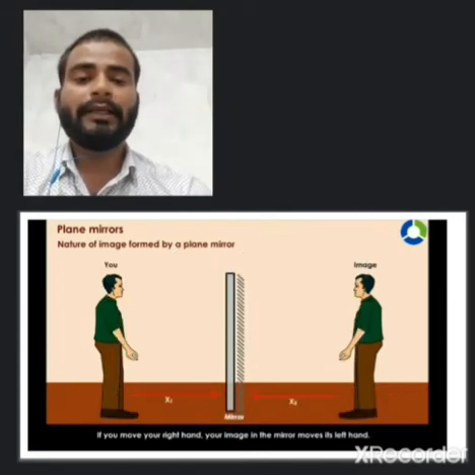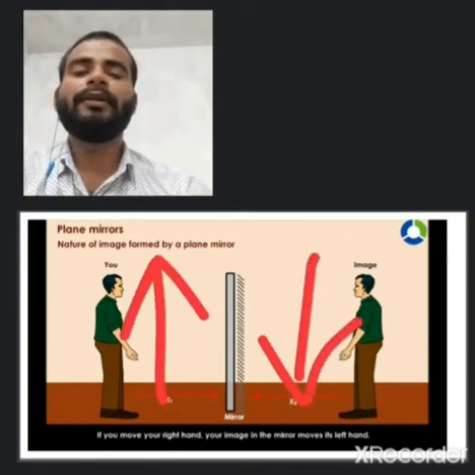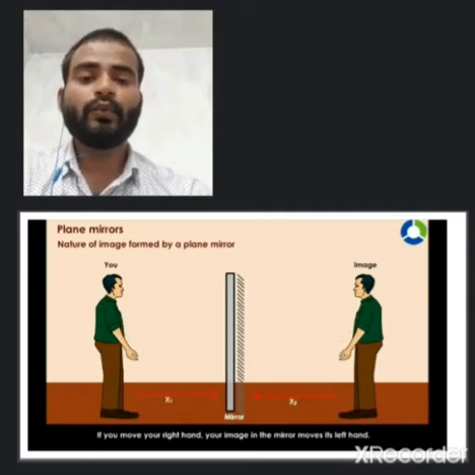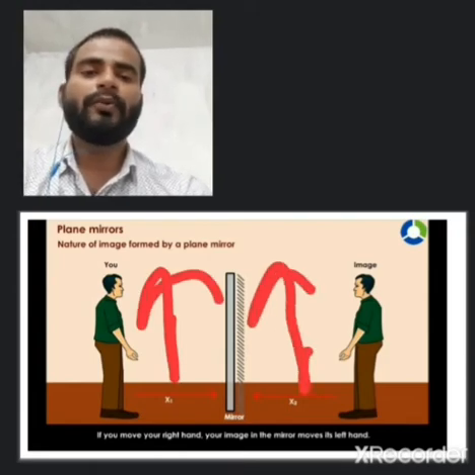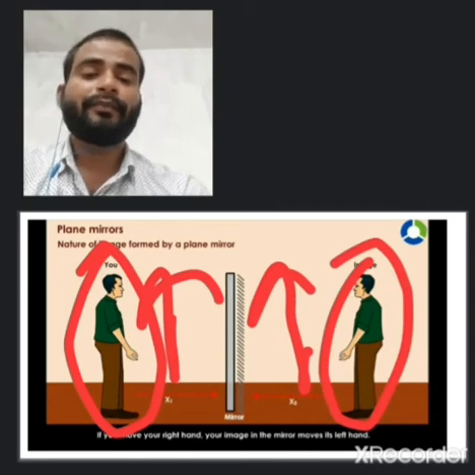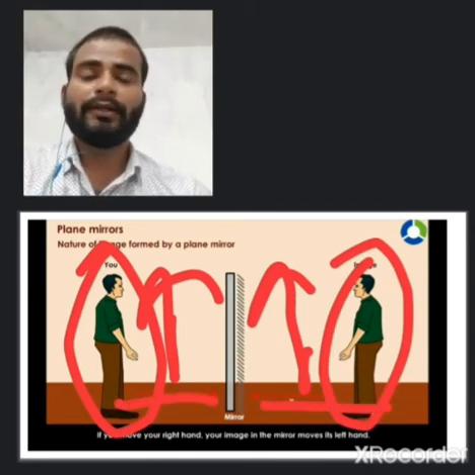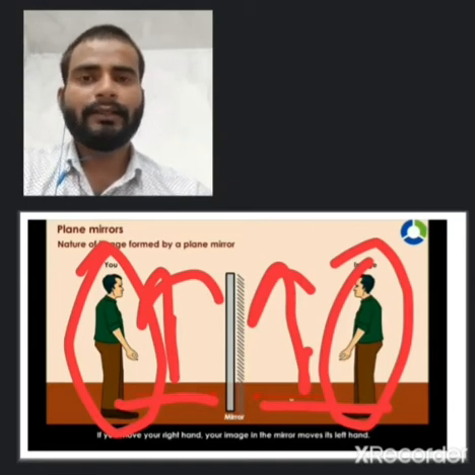Inverted means the image will be upside down, if you are standing like this and your image is like this. But in the plane mirror the image is always erect, with the same size, and the distance from the mirror to the object and the distance from the mirror to the image are both the same.